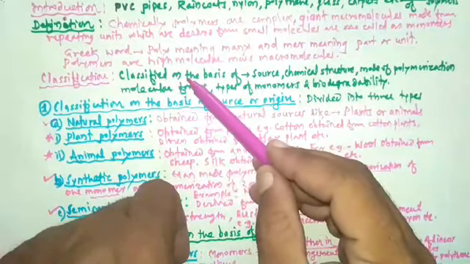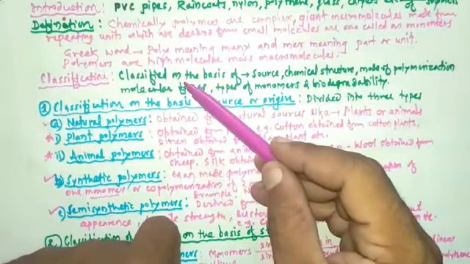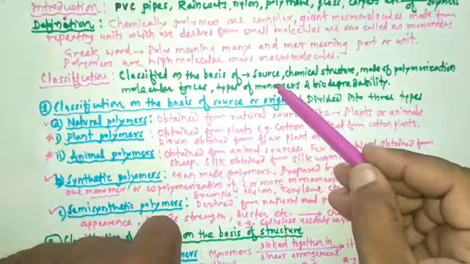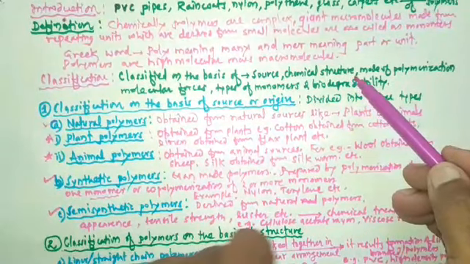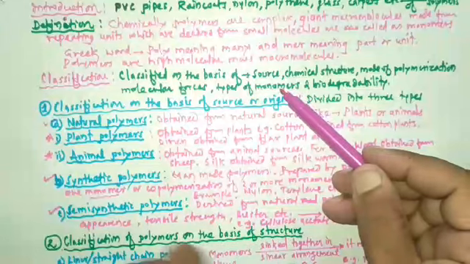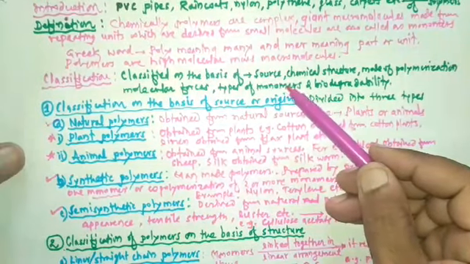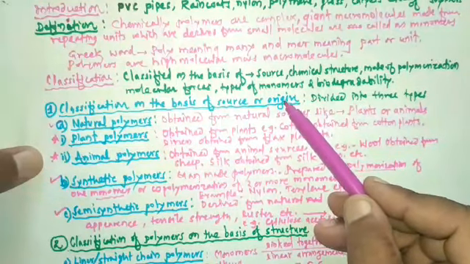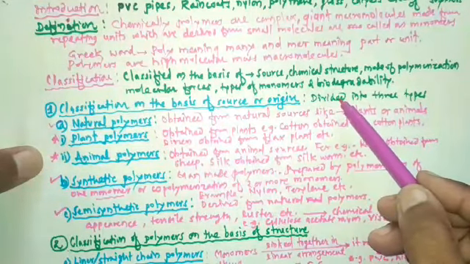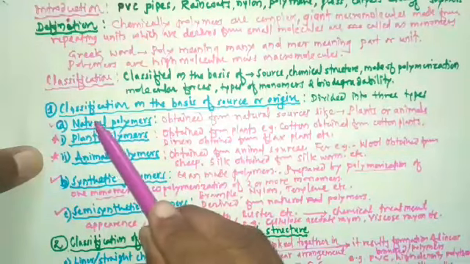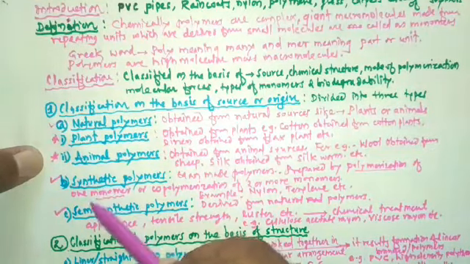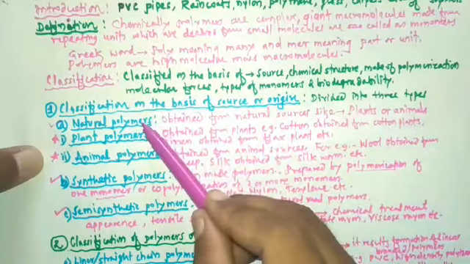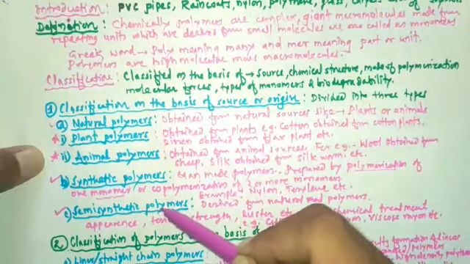So polymers can be classified in various ways: classification based on source, chemical structure, mode of polymerization, molecular forces, types of monomers, and biodegradability. So we studied the first type, that is the classification on the basis of source or origin. On this basis, polymers are divided into three types. First one is natural polymers, second is synthetic polymers, and third is semi-synthetic polymers.